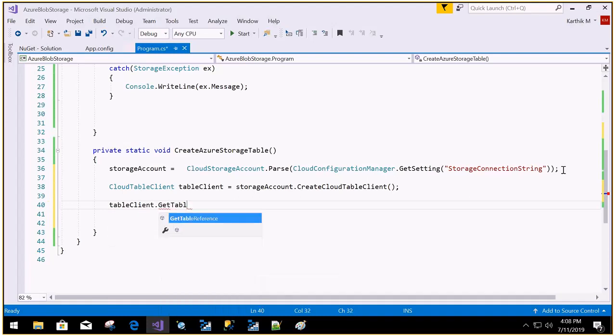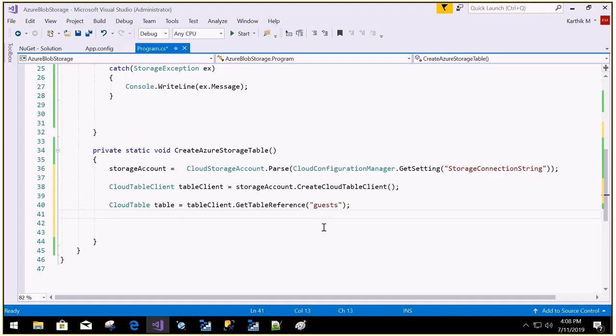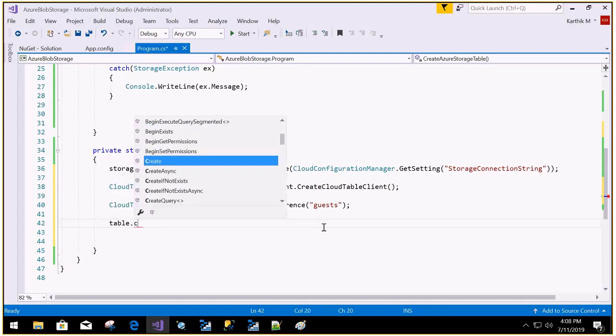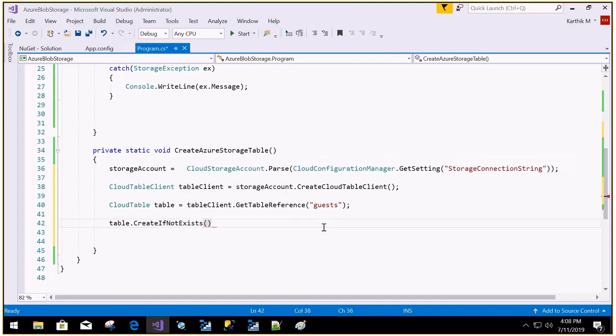This is going to return a CloudTable, so let me store that. I'm creating a table called guests. Then I want to check whether the table already exists or not. Same code, table dot create if not exists: create the table if it does not exist, and simply say Console.WriteLine table created.